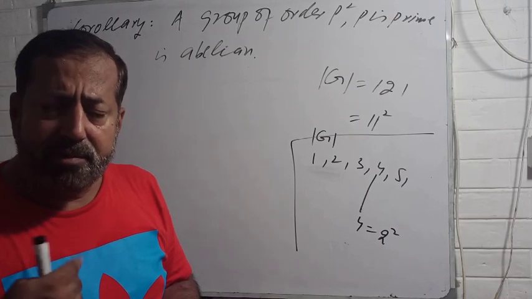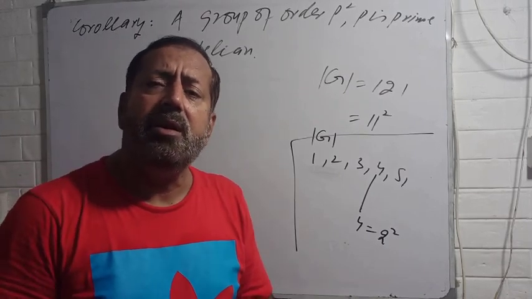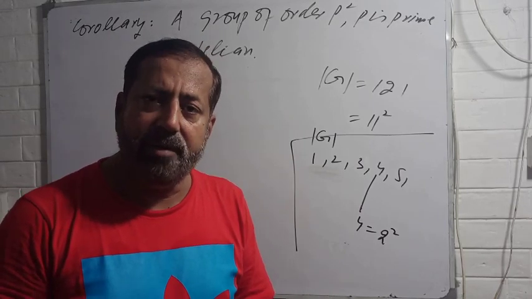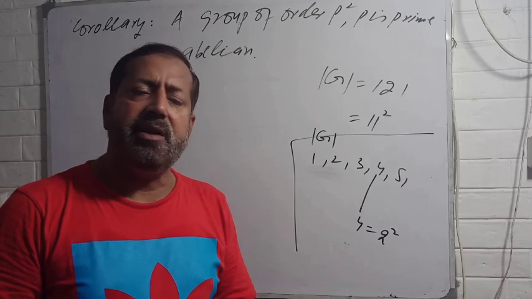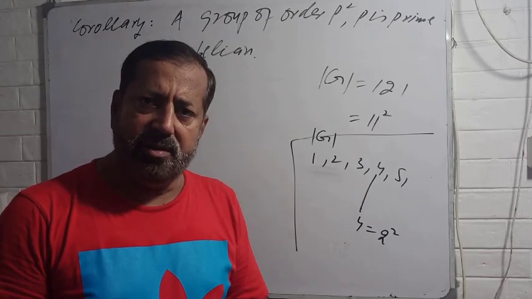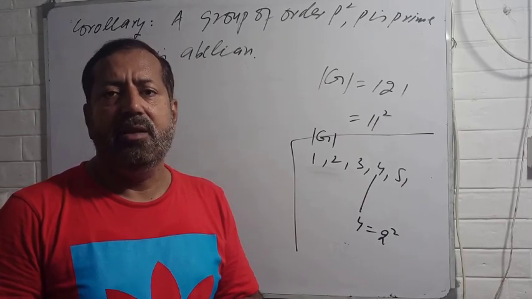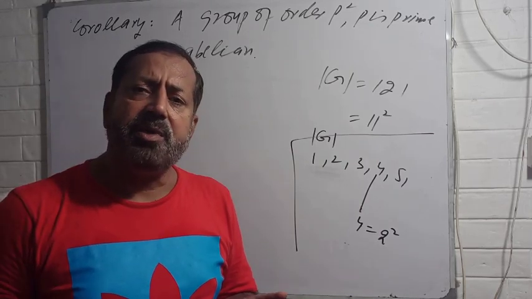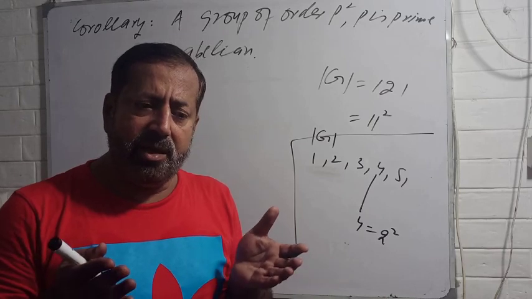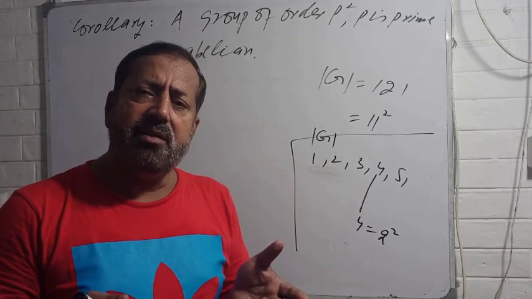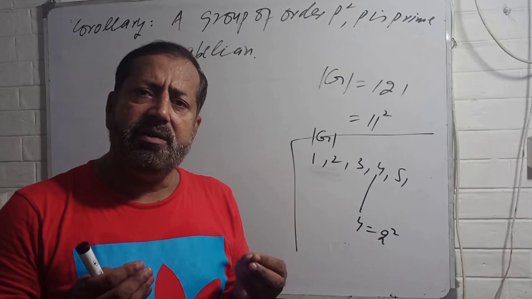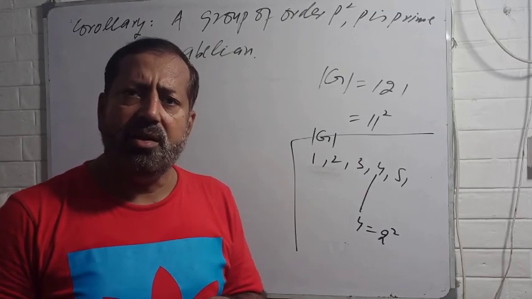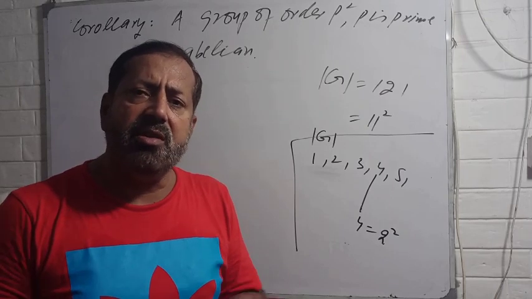If I ask you, can you tell me any abelian group of order 100? This is C100. Okay, there's no problem. Can you find a group of order 99 which is abelian as well? This is C99. So all cyclic groups are abelian. But my question is whether a group of order 6 is always abelian. No, this is not the case, because you have S3, the order of S3 is 6, which is non-abelian.